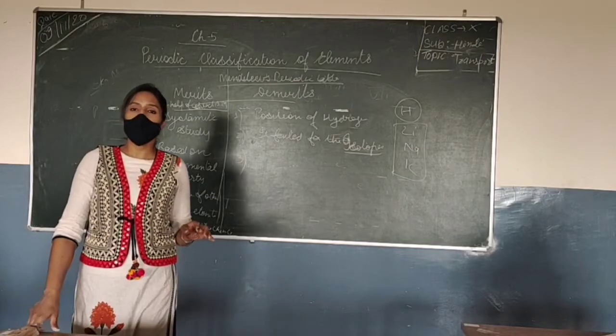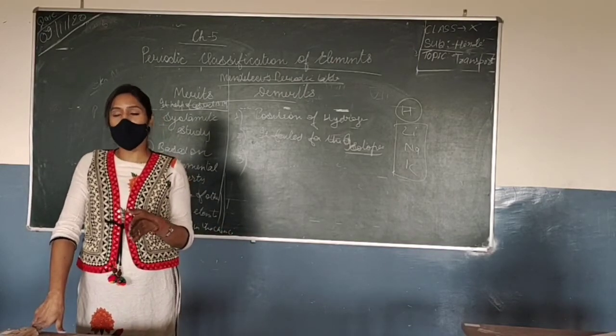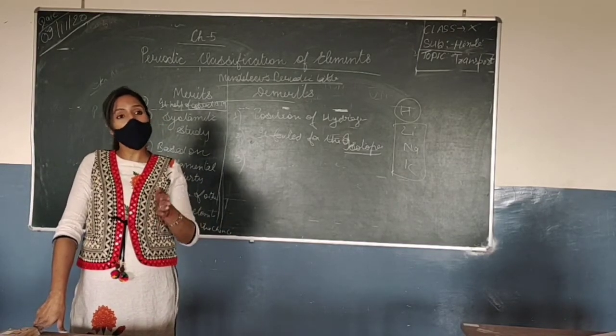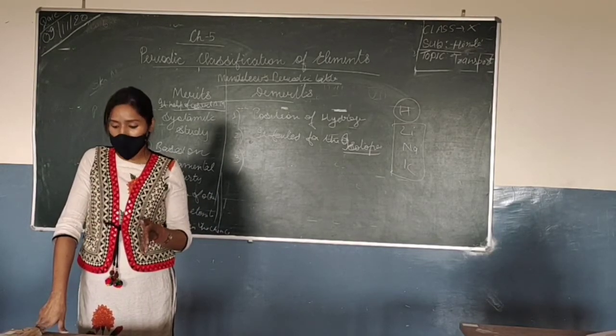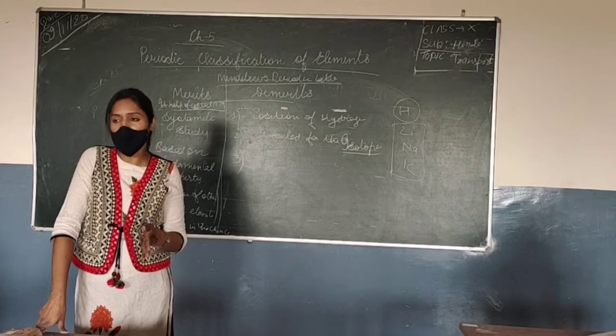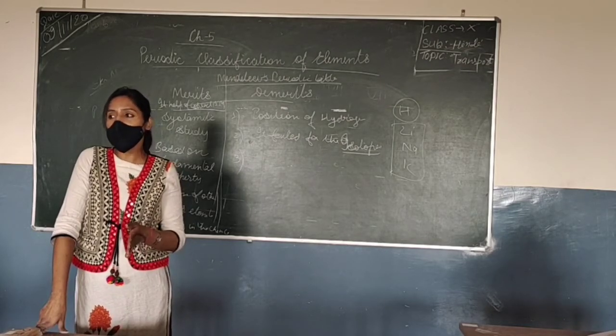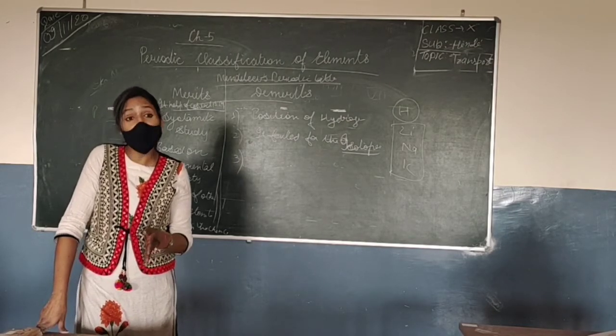Nickel was placed after cobalt, and nickel has to be placed before cobalt because there is a slight difference in the atomic mass. The atomic mass of cobalt is 58.93 and the atomic mass of nickel is 58.71.